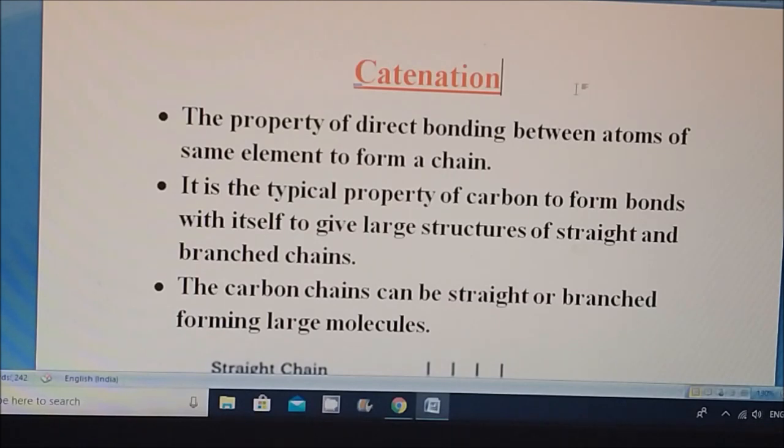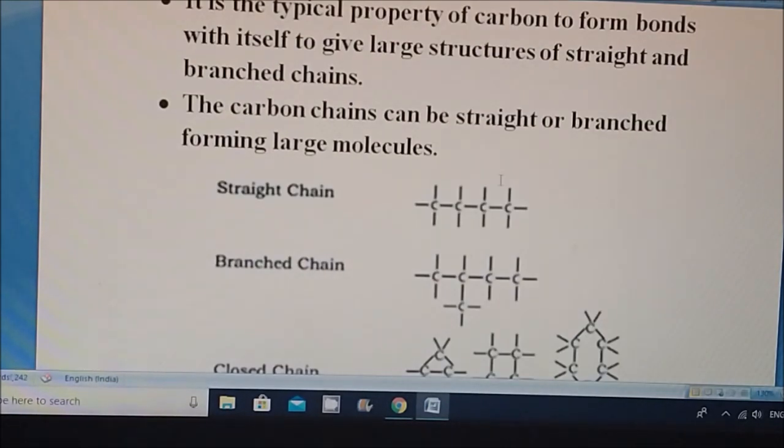You cannot see these types of lengthiest chain compounds anywhere else in chemistry. Usually you would have seen these lengthiest and branched chains of compounds made up of the same element itself, especially carbon. Here you can see one compound, and this compound is purely made up of carbon atoms.